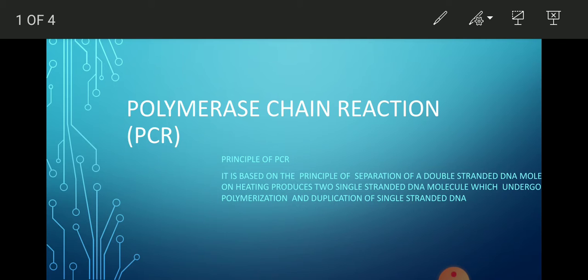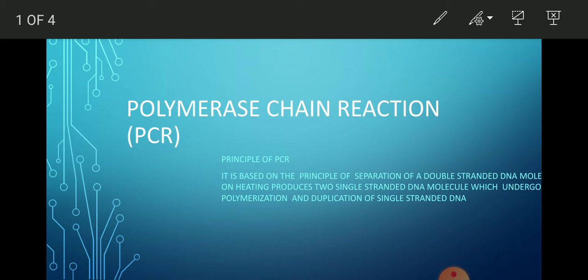You have heard the amplifier in the sound. The function of an amplifier is to increase the sound. So here the amplification of gene means we have to increase the number of DNA sequences, or the number of DNA of the gene of interest, by using this technique.